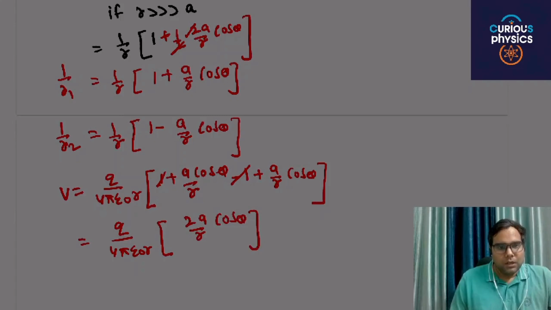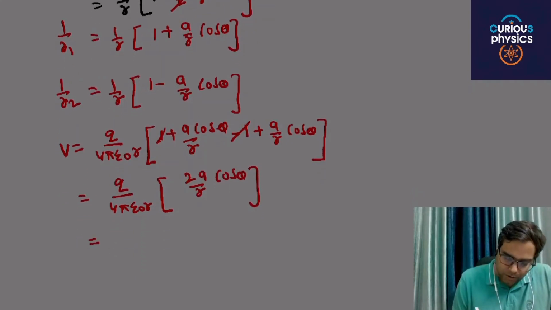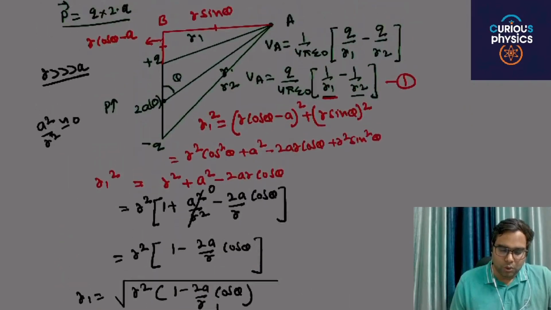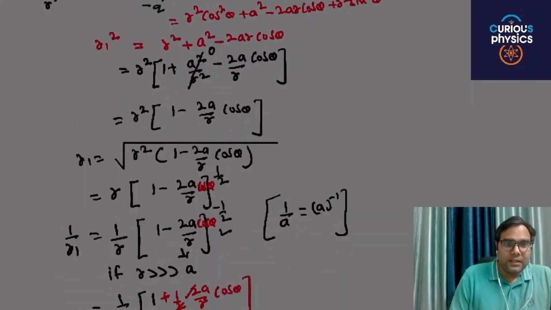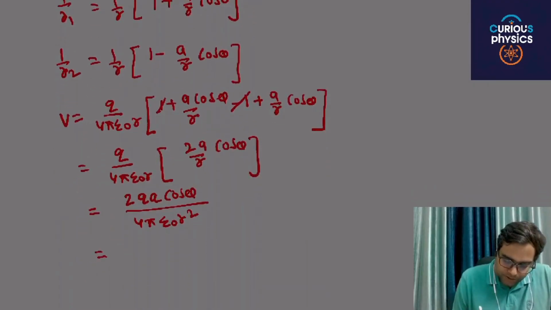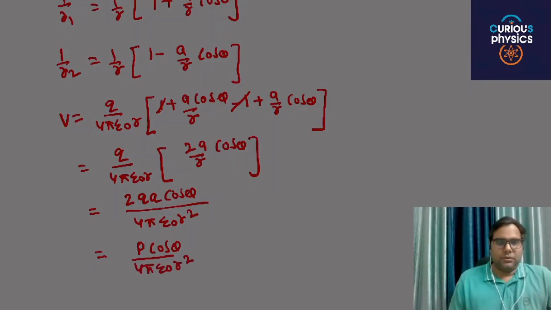This will become 2qa cos theta divided by 4 pi epsilon naught r square, and 2qa is the value of P, the dipole electric moment. This is P cos theta divided by 4 pi epsilon naught r square.